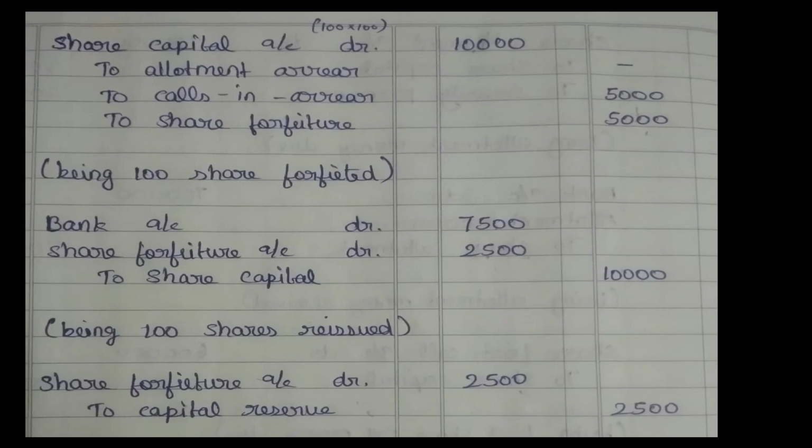Then for capital reserve, at the time of forfeiture, we have share forfeiture of 5 lakh. Now, at the time of reissue, we have share forfeiture of 5,000 minus 2,500, which is 2,500. Okay, we'll go to the next one now.